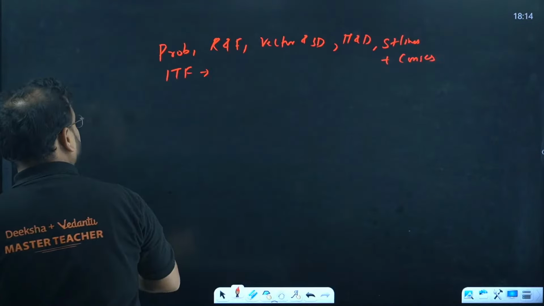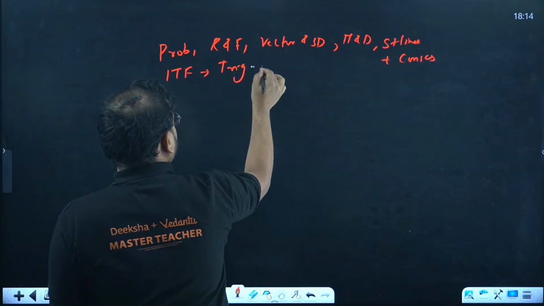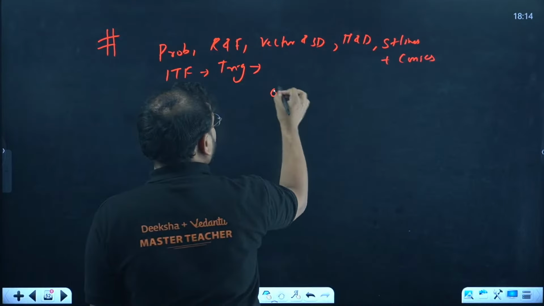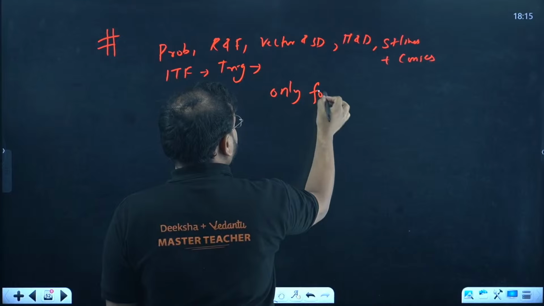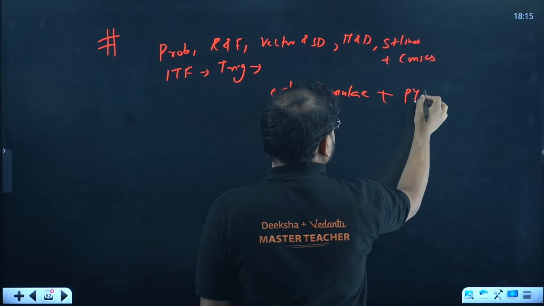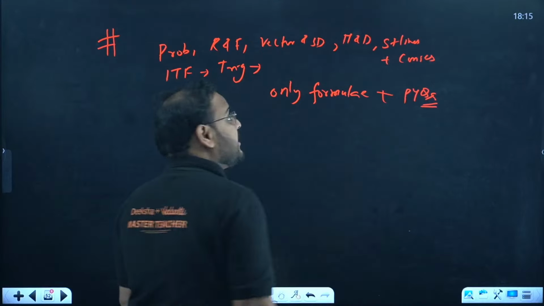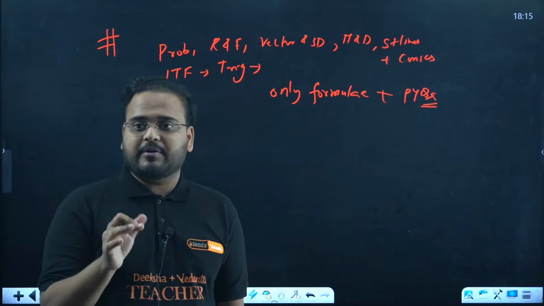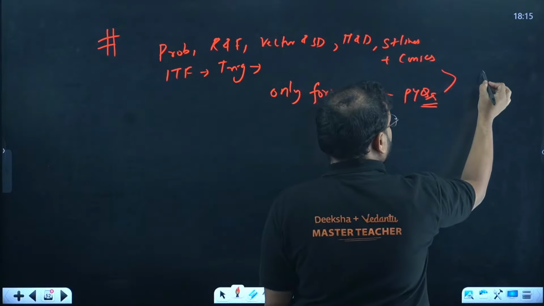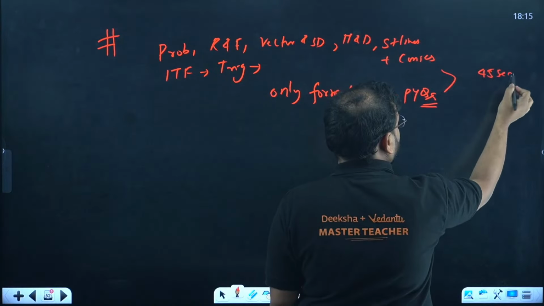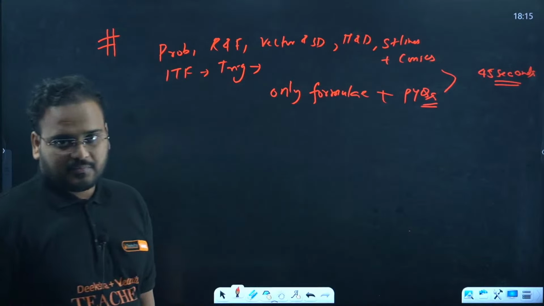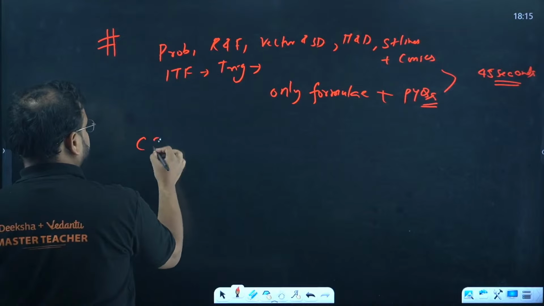Okay, and if you are good in this, even in the trigonometry formula based questions also. So these are the chapters, first set of chapters where only formula mastery with PYQs will be very, very sufficient for preparation. Only formula and PYQ mastery will be sufficient. Just make sure that you are solving the questions within 45 seconds per question. These are chapters for continuity and differentiability.